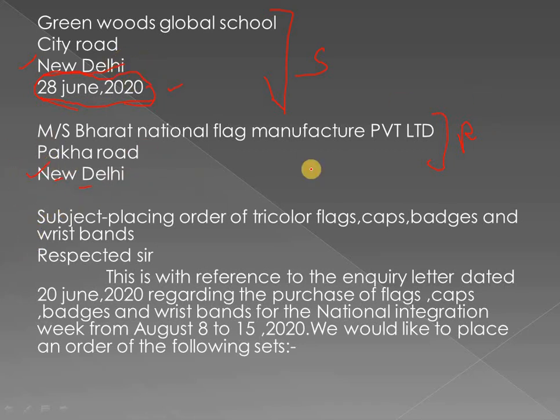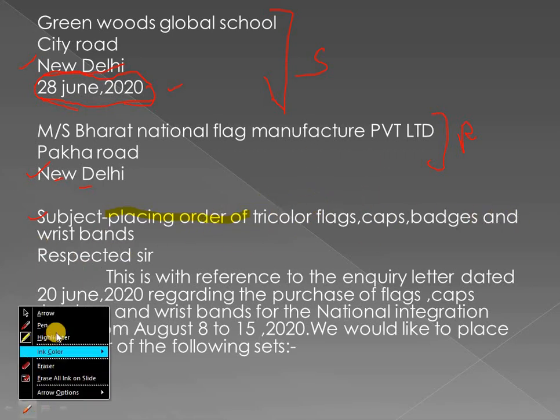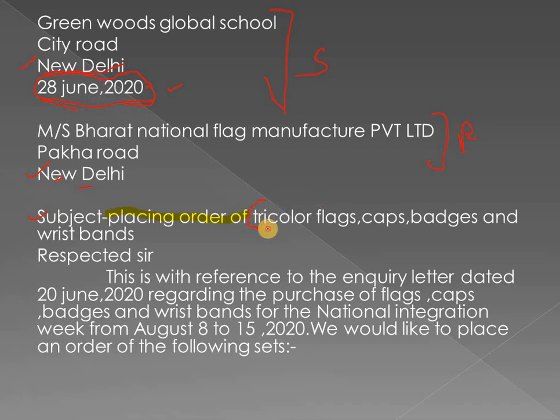Okay. Now after the receiver's address, we are moving on to the subject. As I told you, we will always start the subject by saying "placing an order of", and in that blank space we will write the name of the item which is there in the question. In this question we have the items as tricolor flags, caps, badges, and wristbands. Then we will write the salutation. Salutation, as I told you, can be respected sir or madam.